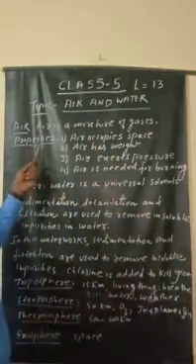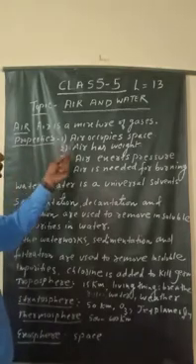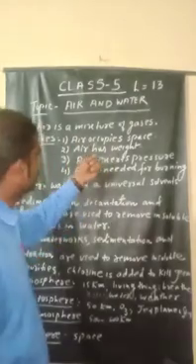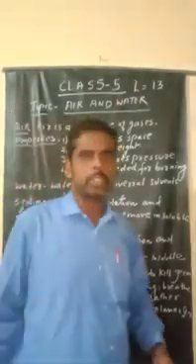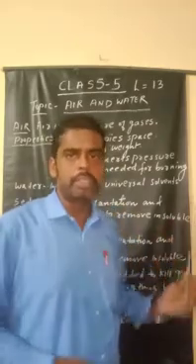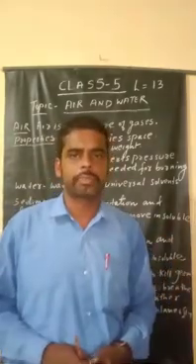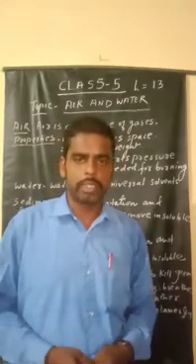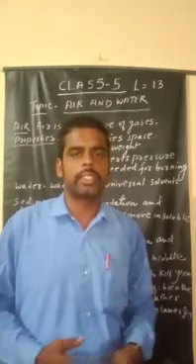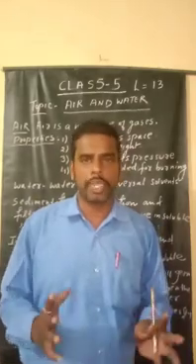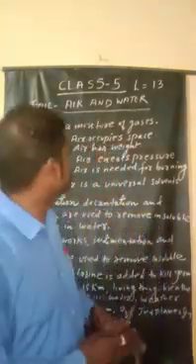Now we will discuss the properties one by one. You know air occupies space. How can you prove that air occupies space? Anything that occupies space and has mass is called matter, and air also occupies space. Suppose you see the cylinder gas at your home. When it is filled up, it is very heavy. When cylinder gas is used by us in the kitchen or other things, it slowly goes lighter. That proves that air occupies space and has mass also.